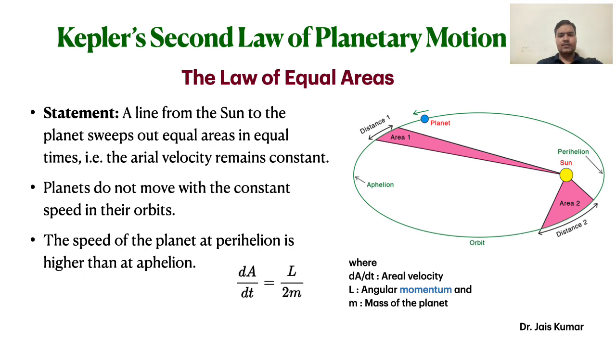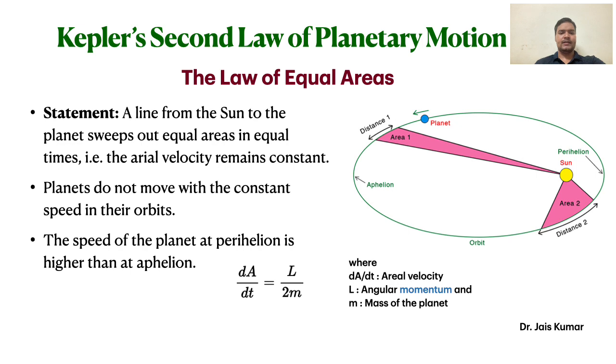If the area swept by the planet in time dt is dA, then the areal velocity is the ratio of the area swept by the line to the interval of time dt. So this areal velocity dA/dt is given as L/2m, which remains constant, where L is the angular momentum of the planet and m is the mass of the planet.